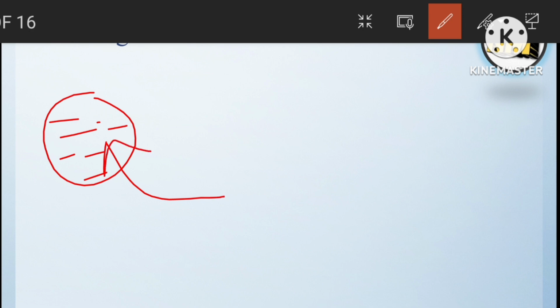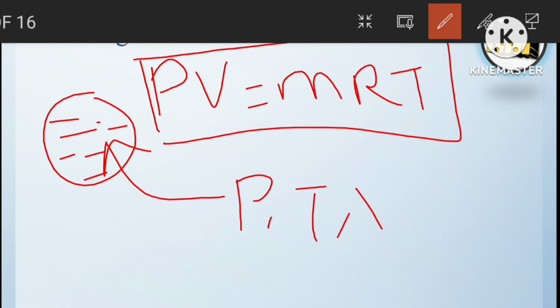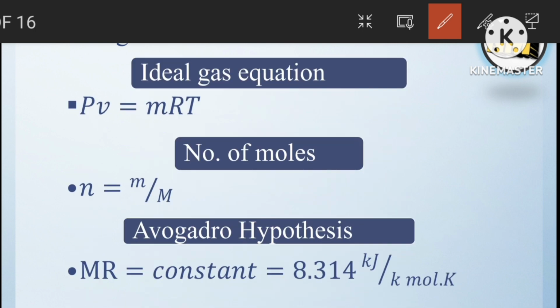That ideal gas equation, we know, is PV equal to mRT. If any gas follows this equation at all pressure, temperature and volume, then that gas is said to be an ideal gas.